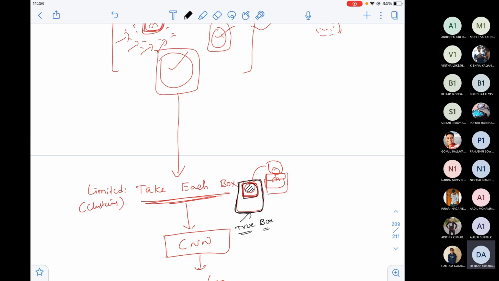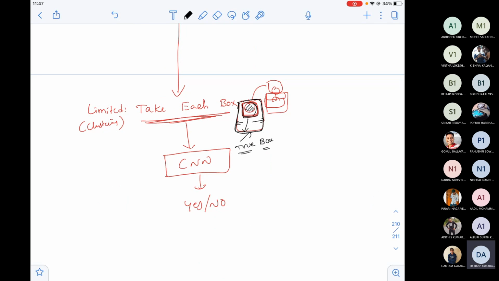It has to ensure that the box is enlarged to get the true box. But how does it know? If I give that true box to the system, then it's very easy. Presently it has drawn a small box, it has to draw a big box, and accordingly it will adjust. But it should not be the case like that.